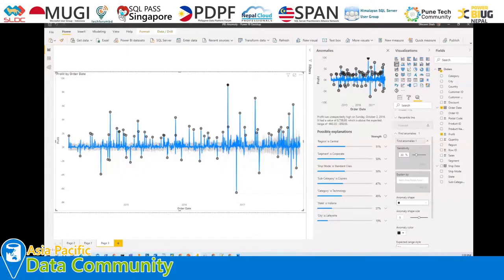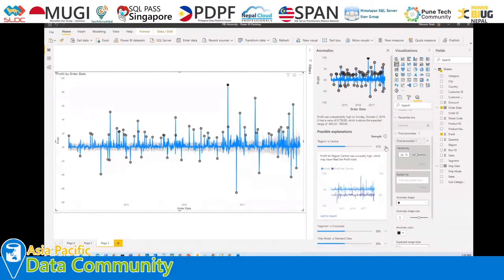Now, which are the factors that made that particular value high? Now it is giving that explanation to us here. So let's say here it is saying that region is central, with a possibility of 51%. Now let's expand that and it will show us the graph that profit for region central was unusually high, which may have lifted the profit total. So due to this particular thing, this unexpected change has occurred in the data.